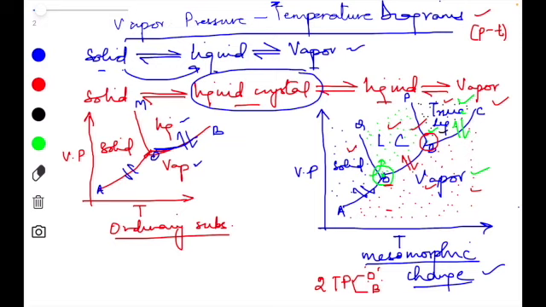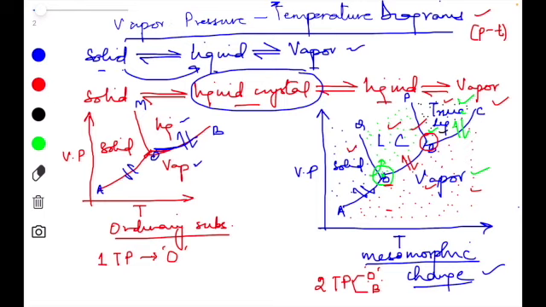So we have two triple points, whereas in the system where no mesomorphic change is taking place, or let's say where no liquid crystal state of matter exists, here we only have one triple point, and that is at point O. There is no other triple point in this case. So this is one of the major differences between the two types. At point O, the three phases, namely the solid crystal, liquid crystal and vapor, coexist in equilibrium with each other. And at point B, what is happening? The three phases, namely liquid crystal, liquid and vapor, coexist in equilibrium with one another.